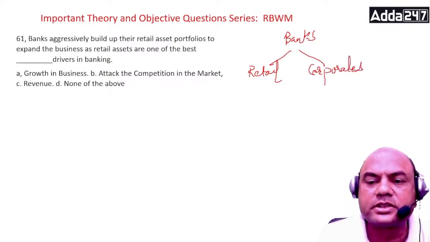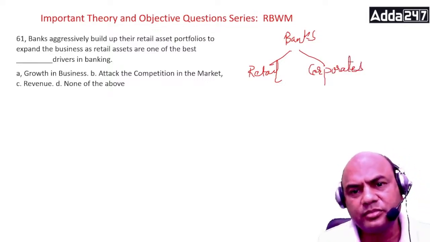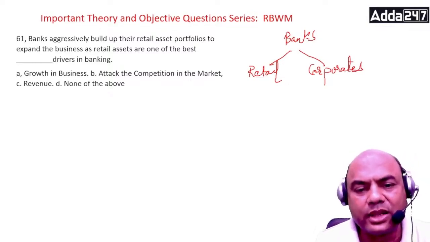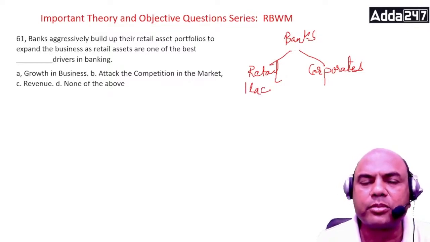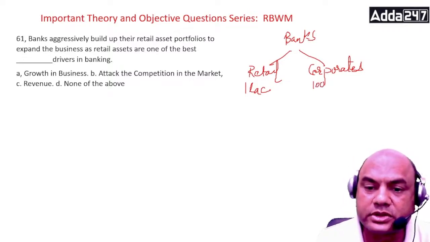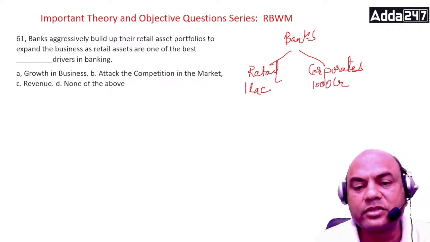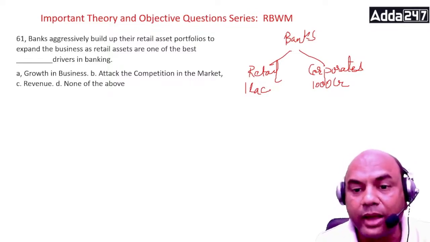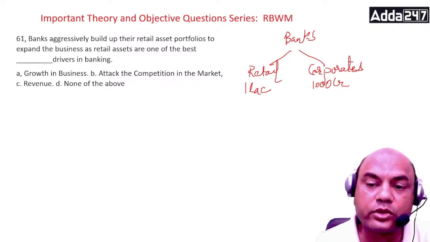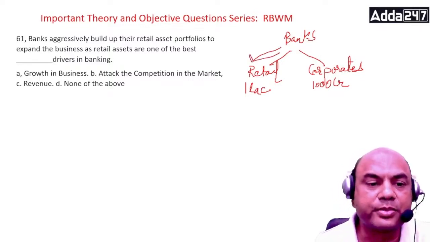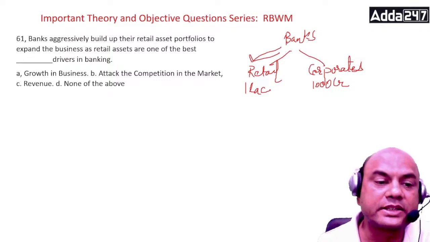Many banks face problems in corporate banking. One loan of retail banking is around 1 lakh rupees on average. One loan of corporate banking is around 1000 crores. Now imagine one loan becomes NPA in retail, one loan becomes NPA in corporate. What is the difference? The whole bank will go down. So this is huge risk. That's why everyone is focusing on the retail portfolio now, to expand their business.